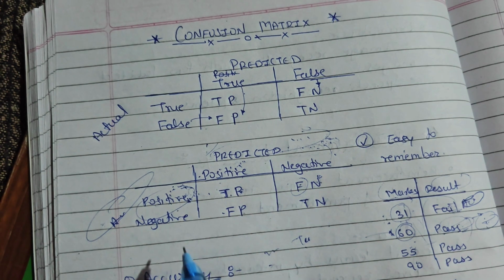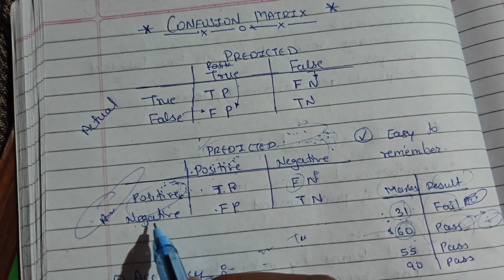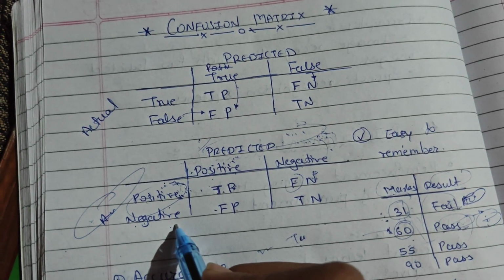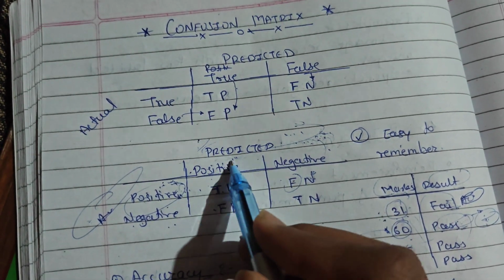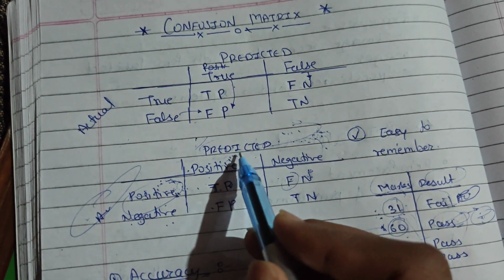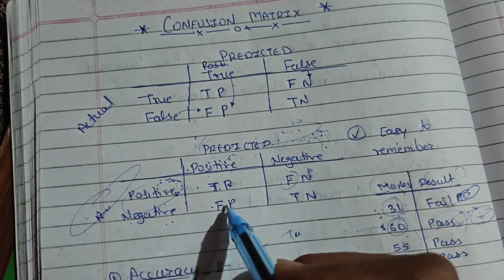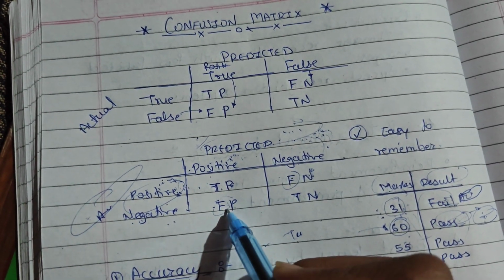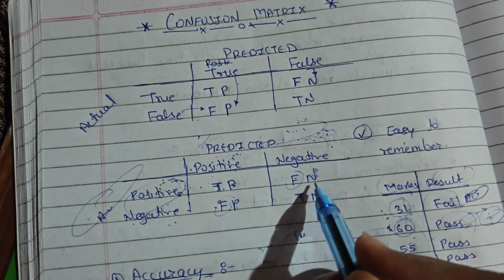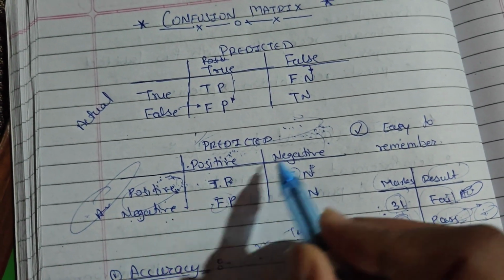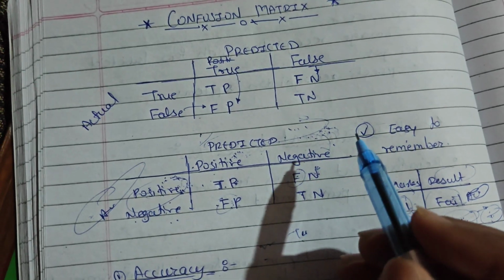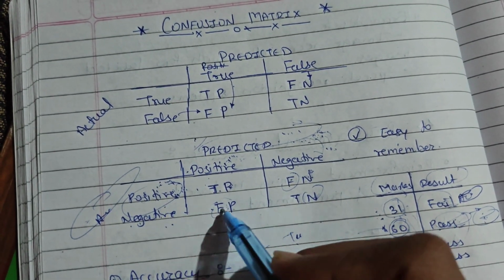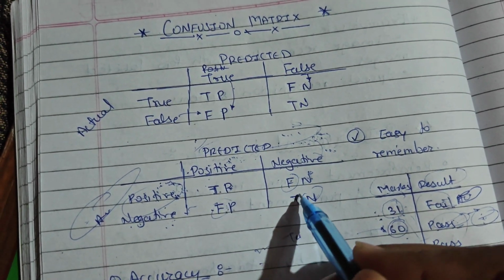Similarly, suppose the actual value of 31 is fail, but the model predicted pass. The model predicted a positive value, so we write positive, and the prediction was wrong, so we write false. Same for negative: the predicted value was negative, meaning fail, and the actual value was also fail, so the prediction was right, and we write true.